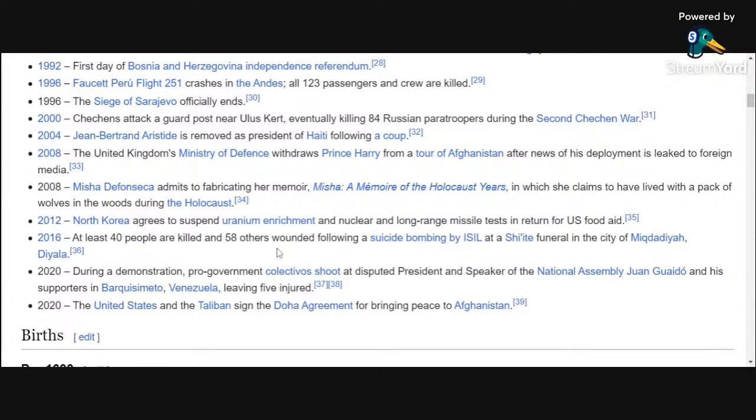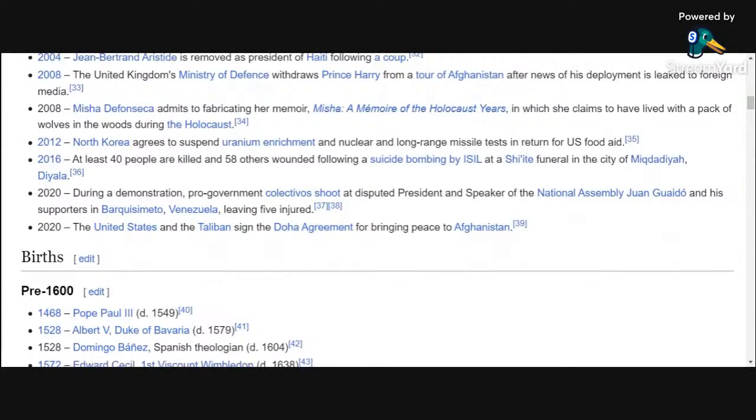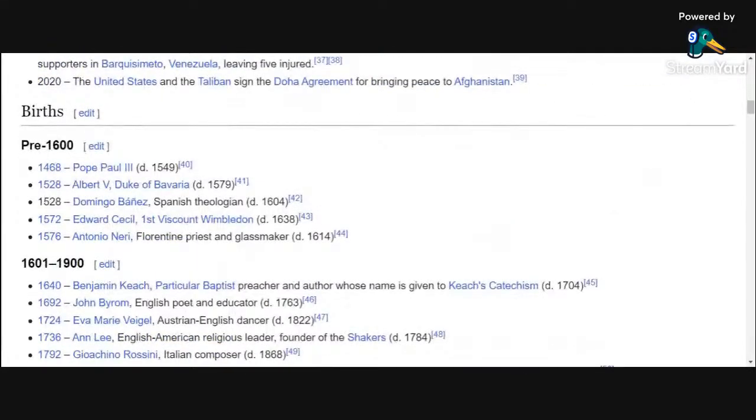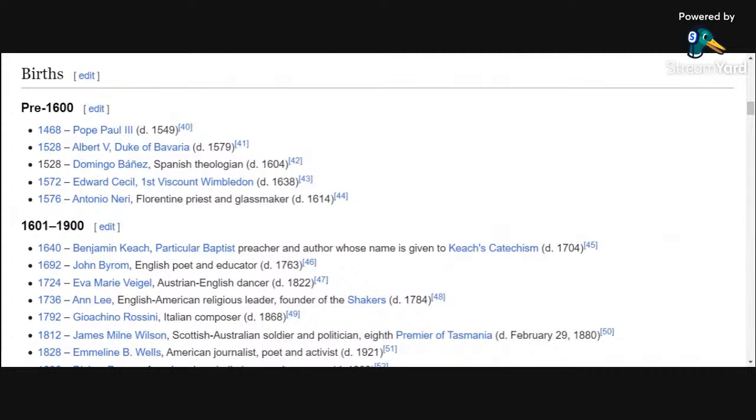We got some demonstrations, 2020. The Doha Agreement, the Taliban, back in Leap Day 2020, back in the day. Let's see, we got, of course, today back in the day, we love looking at births, deaths, events, holidays. We look at it all. We like to look at it all. We appreciate all of it here on Today Back in the Day.